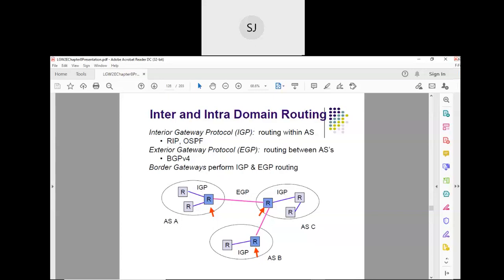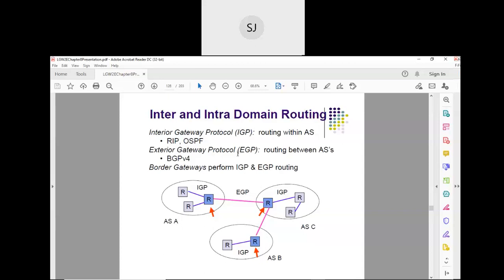So the examples for interior gateway routing protocol are RIP, Routing Information Protocol, and the second routing algorithm, which is again an IGP, OSPF, Open Shortest Path First routing protocol. So these two protocols are interior gateway protocols.